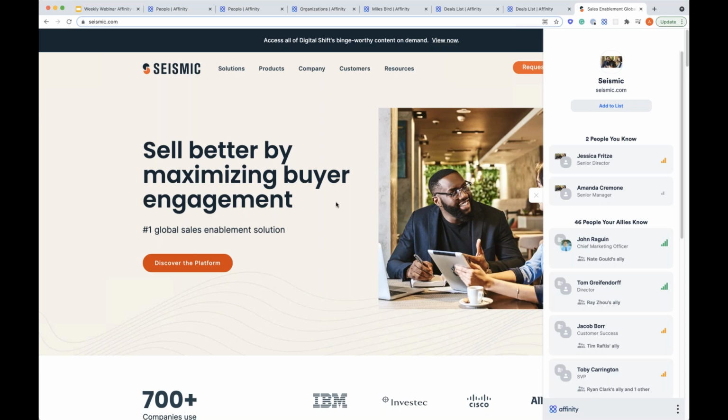So that's a pretty quick overview of the product. We covered a lot of ground here. So just to quickly summarize what Affinity can do, we're going to help you get rid of that manual data entry. We're going to automate that by capturing communication data from your email and calendar. We're going to surface that and enrich that with our third-party and proprietary data sets.